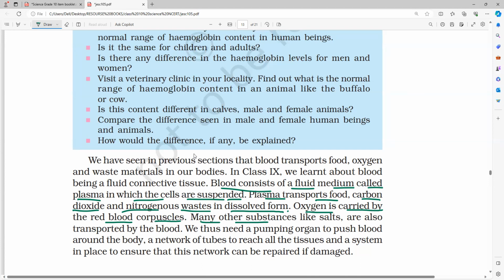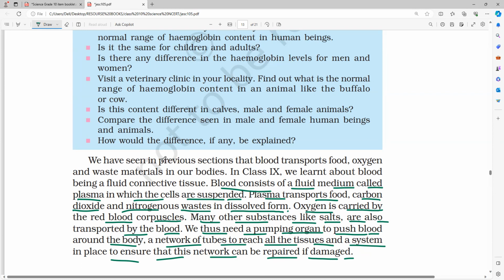Many other substances like salts are also transported by the blood. So we thus need a pumping organ to push the blood around the body, a network of tubes to reach all the tissues, and a system in place to ensure that this network can be repaired if damaged also. So this is transportation.